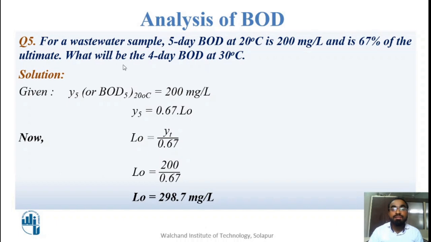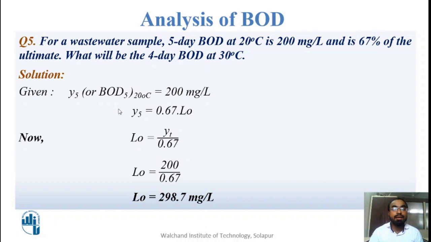Okay. So in the first condition of 20 degrees Celsius, let us find out the ultimate BOD. We are not directly going to calculate the rate constant, which we had done in the previous question. Here, as a hint is given to us, let us find the value of ultimate BOD. Y5 at 20 degrees Celsius is 200 mg per liter, and Y5 is equal to 0.67 times the ultimate BOD.